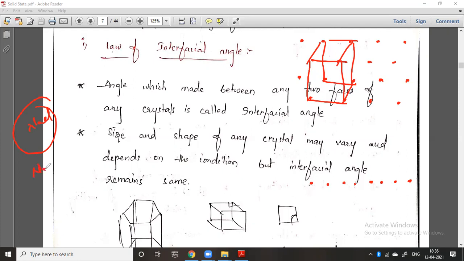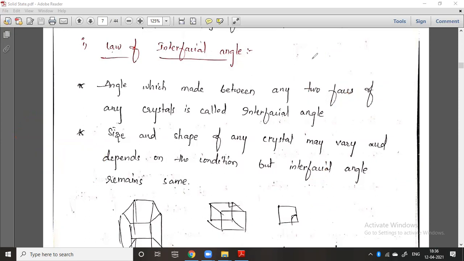If you take only sodium metal, each one is a sodium, and the point is the center of an atom. I am drawing only the center of the atoms, like this.